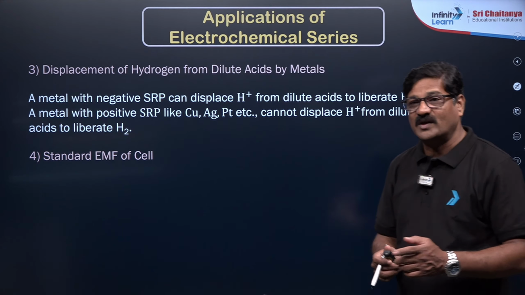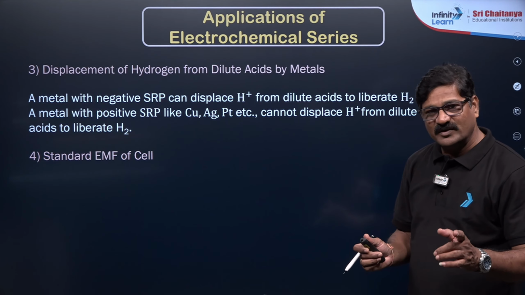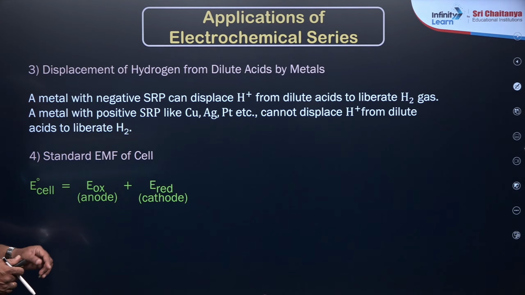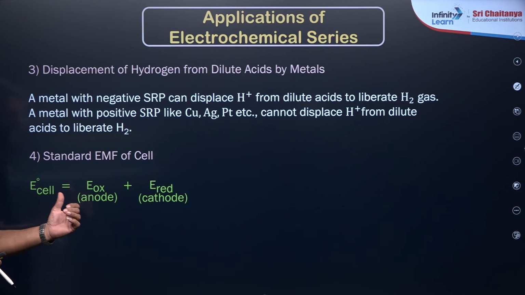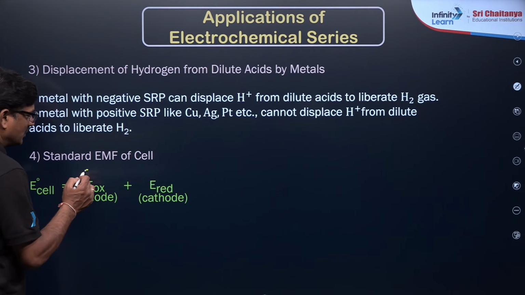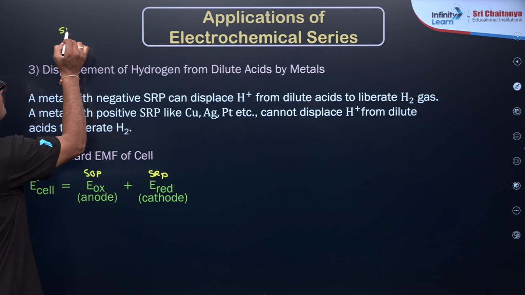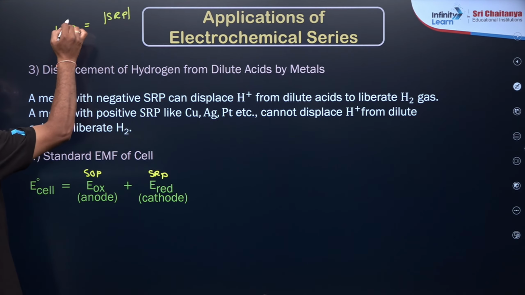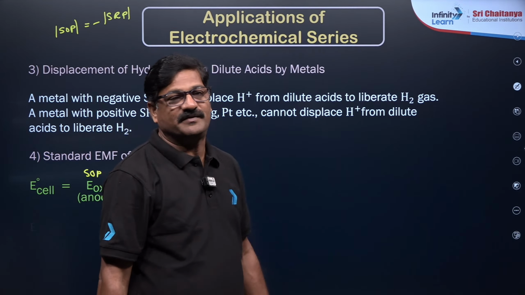Standard EMF of the cell you can calculate. Already we did this. E0 cell is E0 oxidation plus E0 reduction, for anode and cathode. The SOP value is equal to the SRP value in magnitude, but the sign is different.